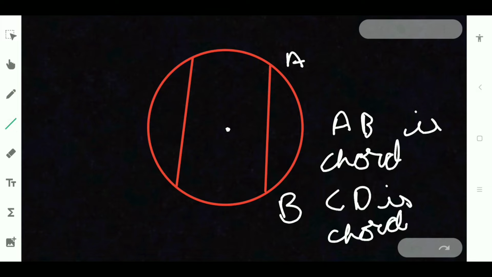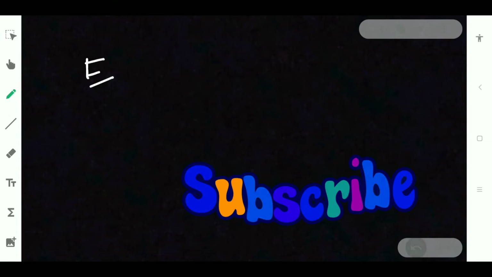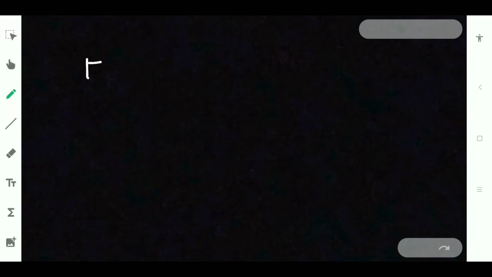So now you can say, what is the longest chord in the circle? Yes, that's right, the line which is meeting two points on the circumference of the circle and passing through the center. This is the longest chord, we can say. Let us take it as E and F. So EF is the longest chord.